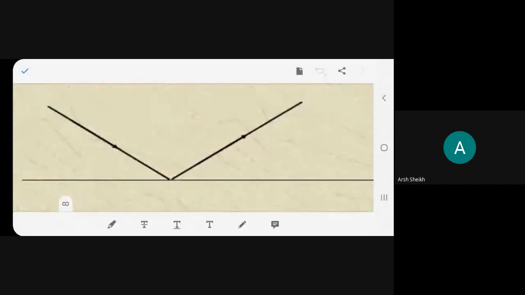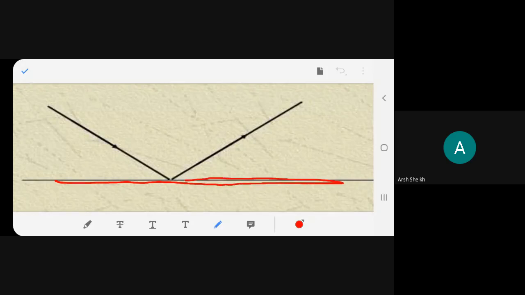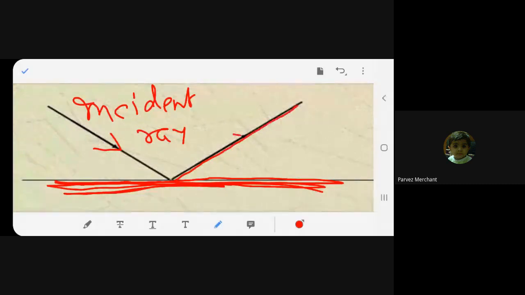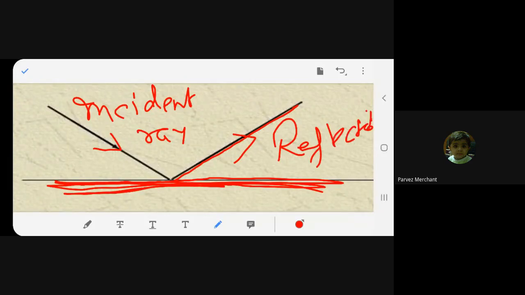Yes, ma'am. Okay. This is the shiny surface. Okay? This is the shiny surface. And this is the incident ray. What is this ray, beta? Incident ray. And see, it gets reflected at the same angle. This is the reflected ray. This much are you understanding? Okay, beta, all of you? Yes, ma'am.